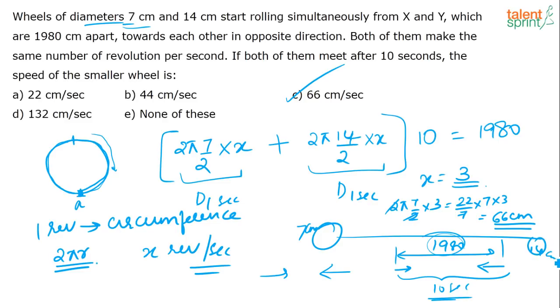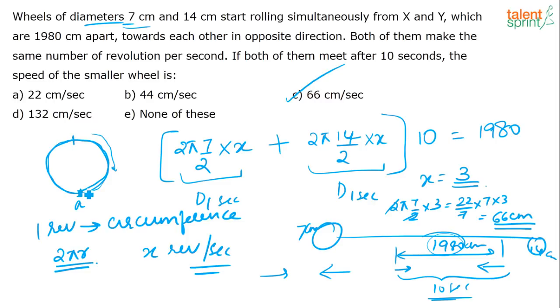Now both of these wheels start from 2 points and move towards each other. The distance between them is given as 1980 centimeters, and they meet each other in 10 seconds. Now there is one piece of information given in the question, that both of them make the same number of revolutions per second. Now, what is one revolution?